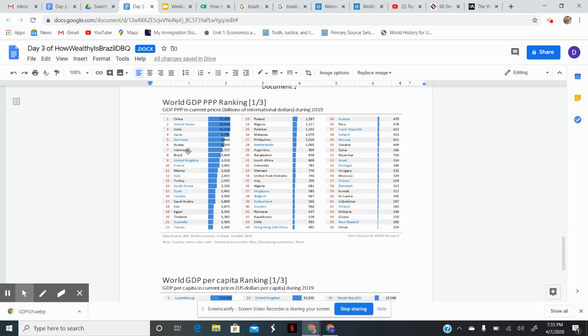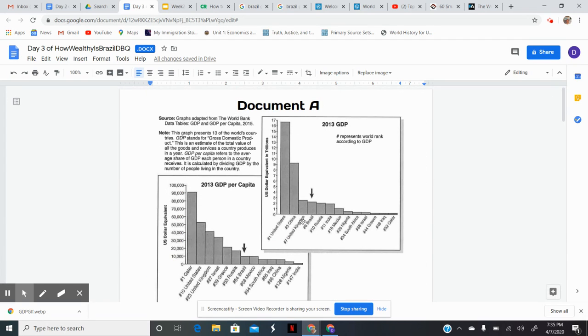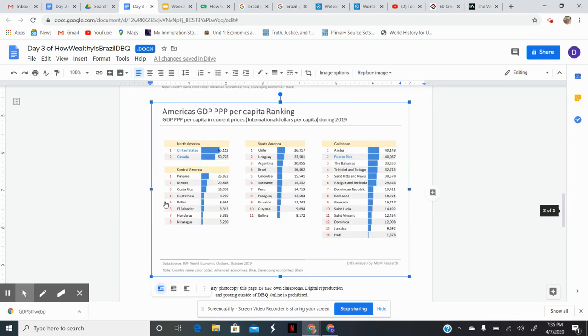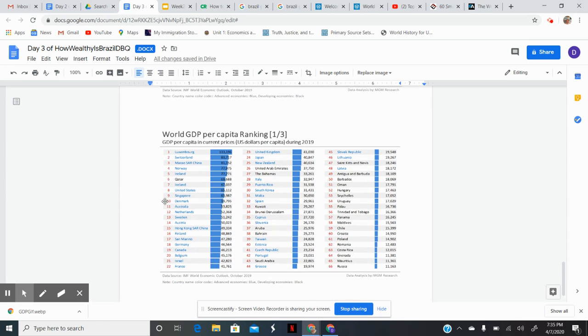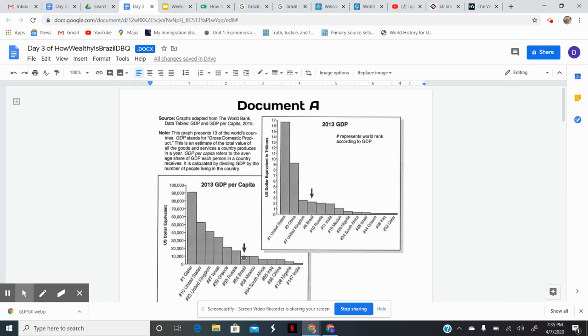And if you can see, they're still ranked number 8, just like they were in this graph here, number 8. And then where they rank as GDP per capita, per person, they're not even on the list. They're ranked at number 77th in the world. If we take a look at this graph here, they were ranked 64th. So they even dropped a little bit from here, but still pretty similar, pretty close.